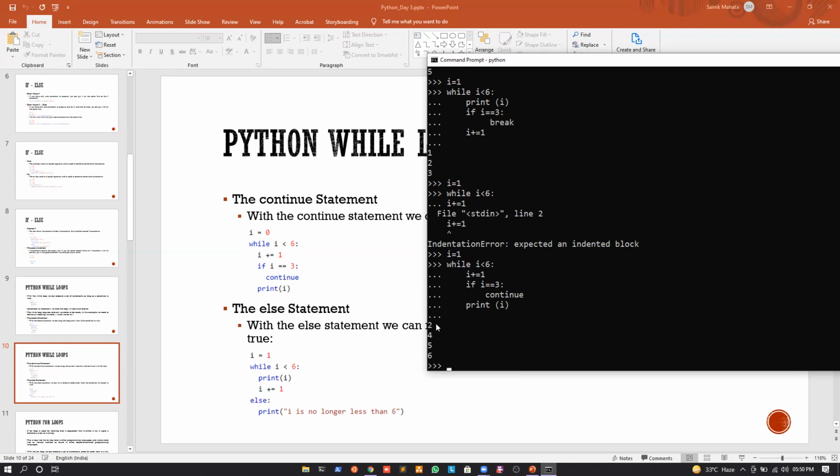So again, you can see after 2, we continued when the value of I was 3. And after that, we printed 4, 5, and 6. So again, you can understand what happened actually.